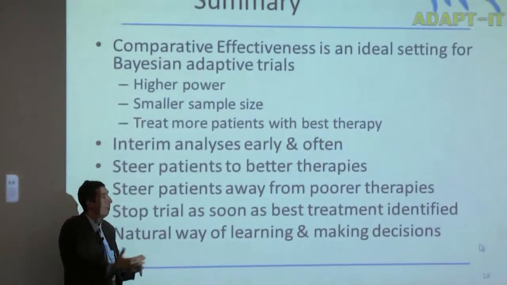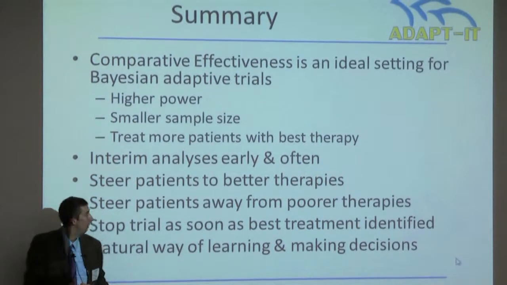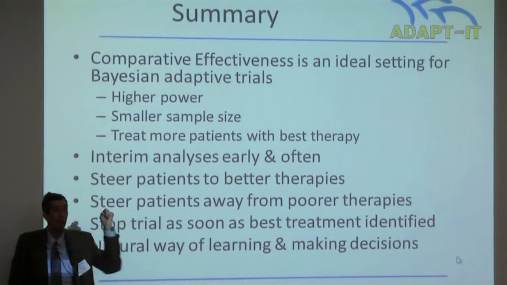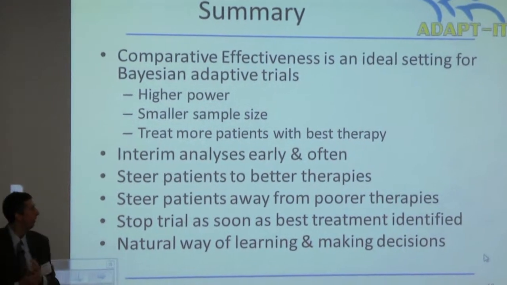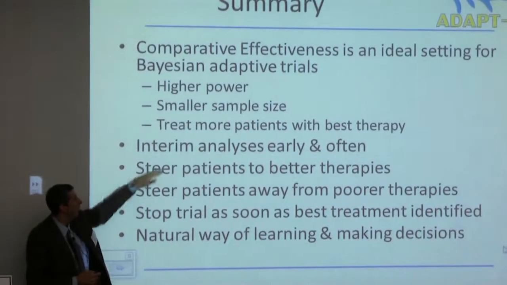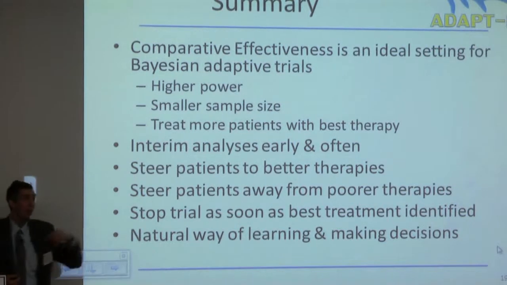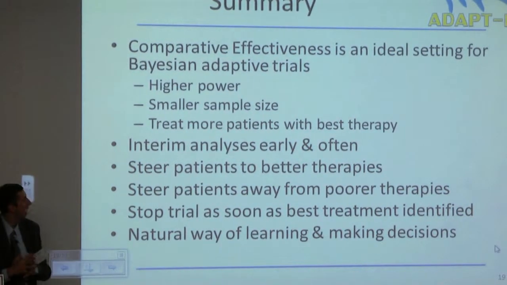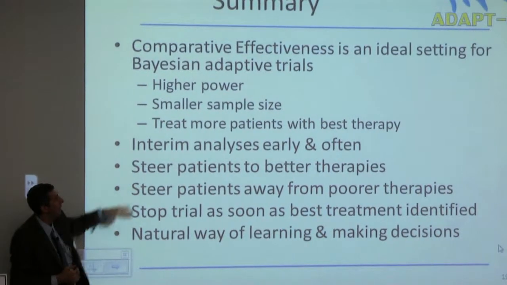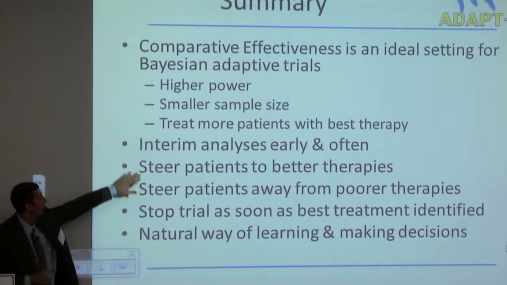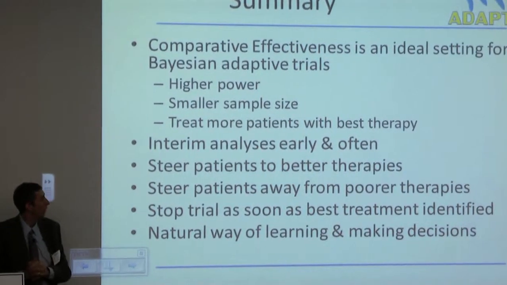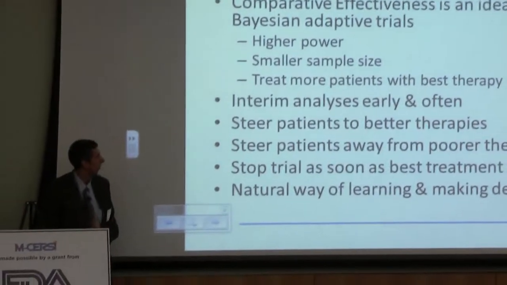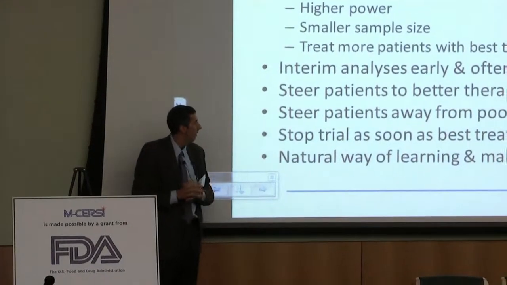You can put information into a computer, get a randomization probability. Here, basically the nurses or the doctors just grab the bag that's on top and give it to them via IV, because these patients are in the emergency room and seizing. And every time we update randomization probabilities, we actually have to call the hospital and have them reorder bags. And of course that involves human error, so we figured the less we did that, the less chance for human error. But if you're doing something like a web-based randomization, we've updated probabilities every week and even every day in some circumstances. But we steer patients to better therapies.